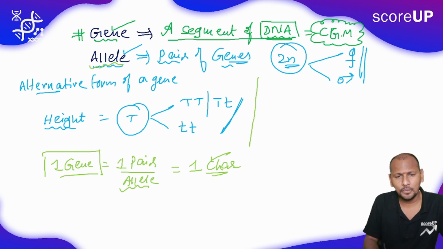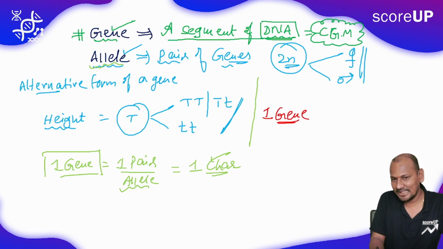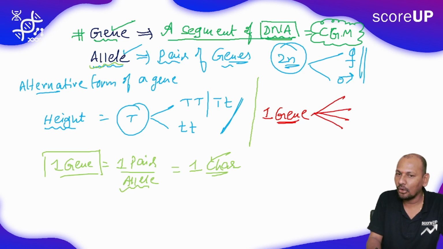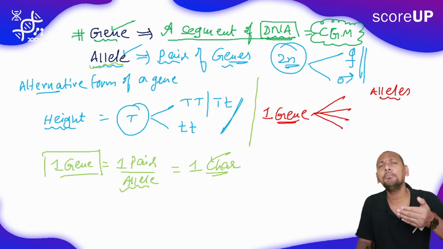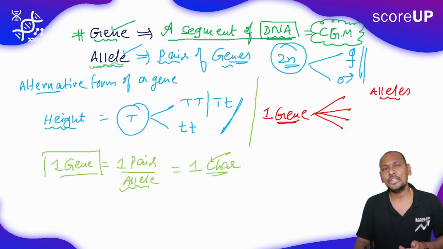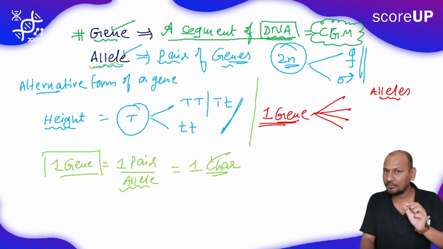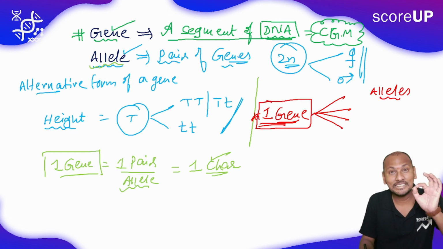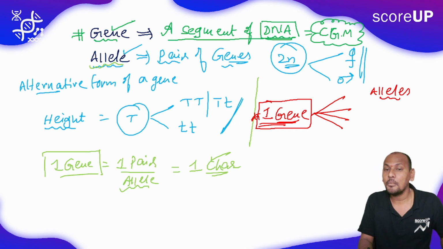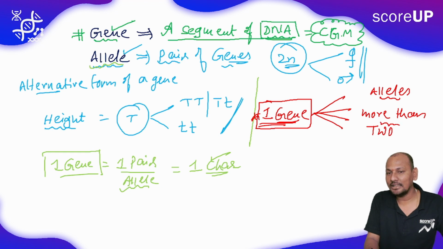But unfortunately, due to many factors, a single gene can have more than two alleles. Sometimes, due to mutations, aberrations or other reasons that we will discuss in another separate topic, so I'm not extending over here, there are mutations in a specific gene and it produces more than two alleles.